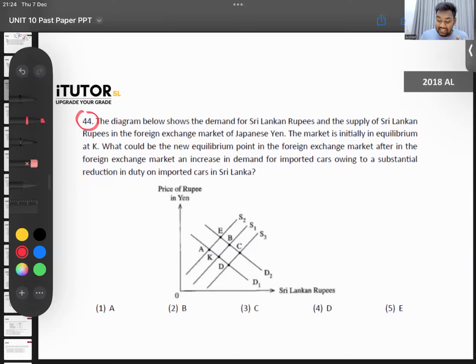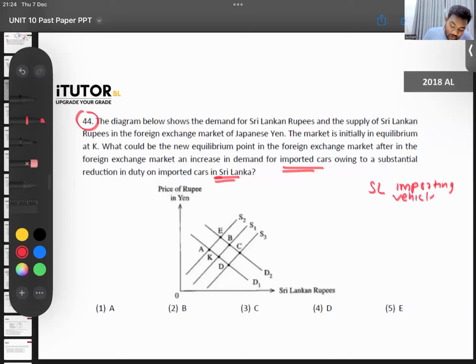The market is initially in equilibrium at K. What would be the new equilibrium point in the foreign exchange market after an increase in demand for imported cars owing to a substantial reduction in import duty? So in Sri Lanka, they have reduced the import duty. What is happening? Sri Lankans are now importing vehicles from Japan.